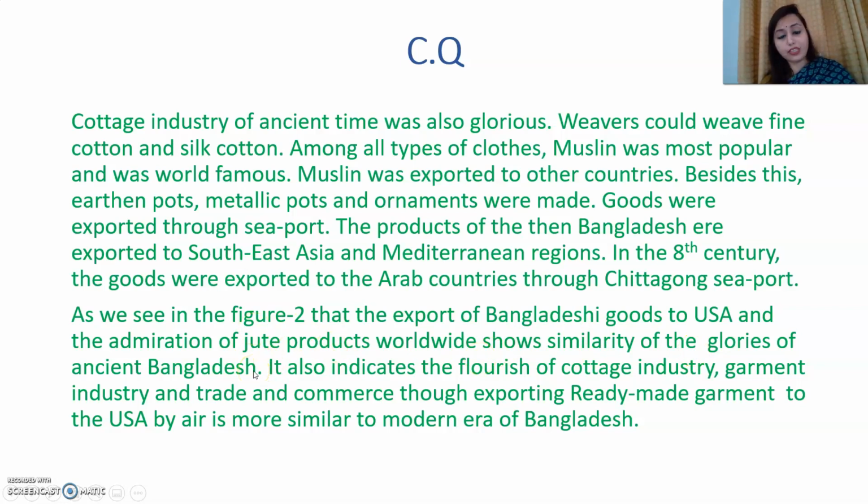So from all these things we get the clues, the similarity, the glories of ancient Bangladesh. It also indicates the flourish of cottage industry, garment industry, trade and commerce, though exporting ready-made garment to the USA by air is more similar to modern era of Bangladesh.